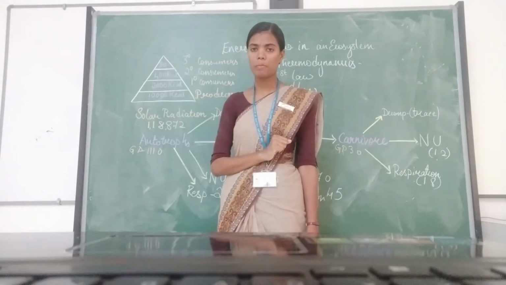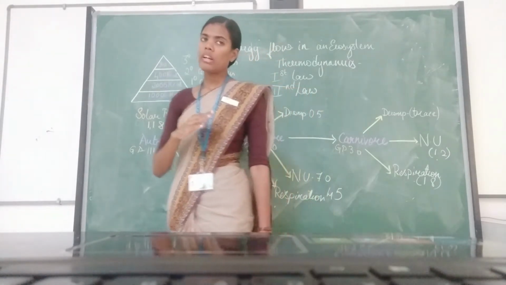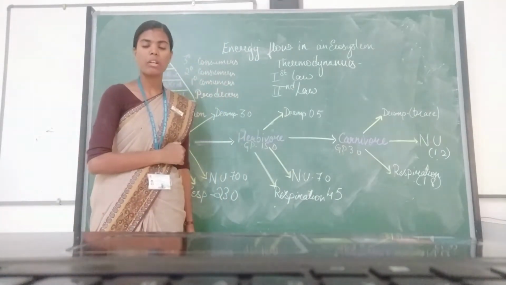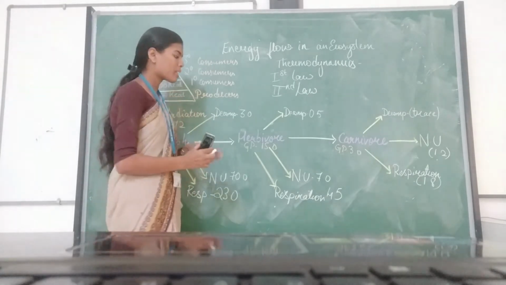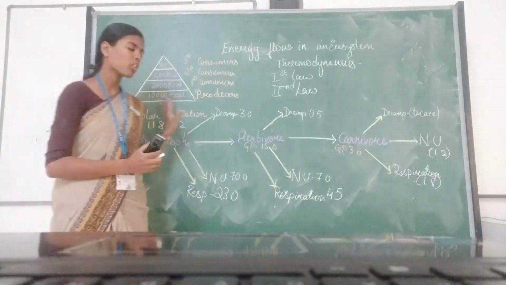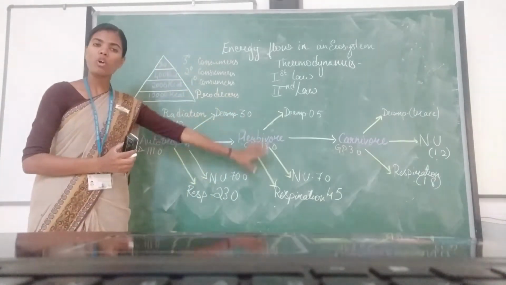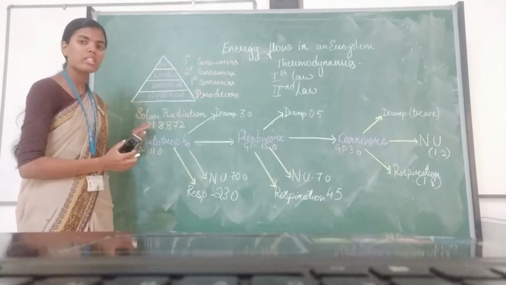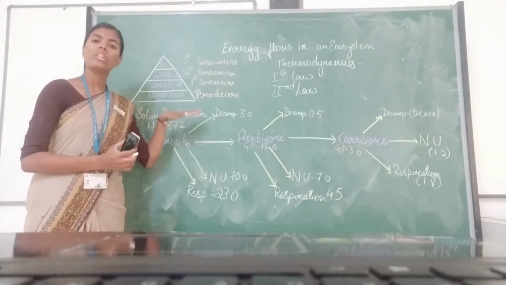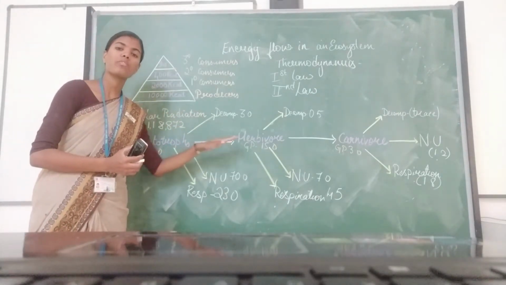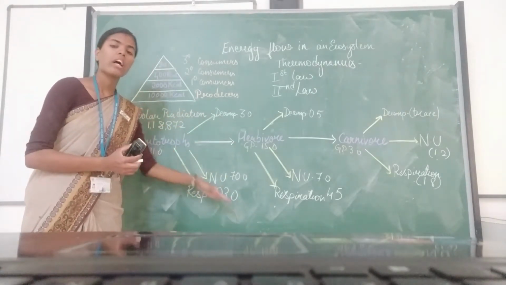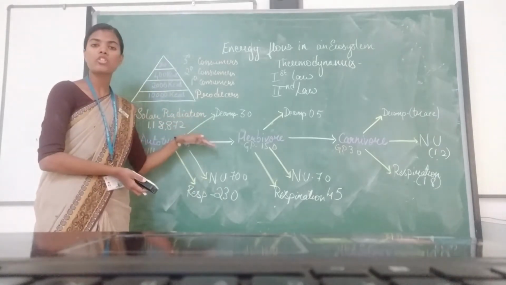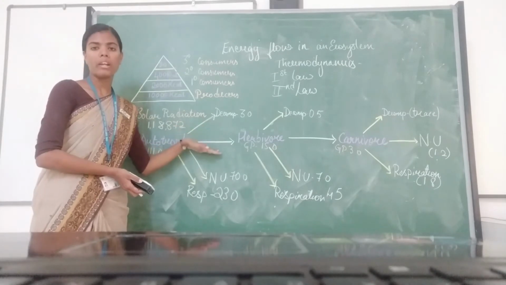Now, to understand how energy flow in an ecosystem takes place, I have drawn a small flow chart that explains how energy flows in an ecosystem, with the energy that they get and how much energy is lost. That means both laws of thermodynamics are being played out here.